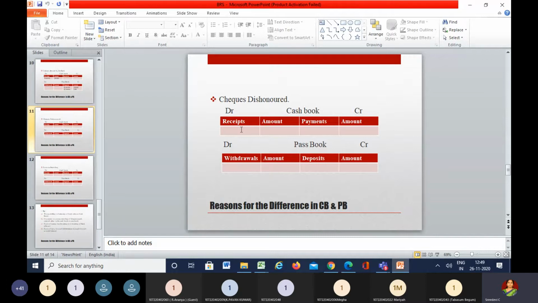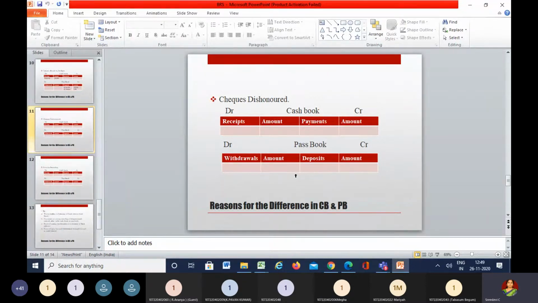And whenever the information about the dishonoring of the checks is sent to the proprietor, if it is sent much before the date of preparing the bank reconciliation statement, then immediately we will show it on the credit side as dishonored. If the information is sent after you prepare the bank reconciliation statement, then there will be a difference between the cash book and the passbook. Is it clear? Can I have some response? Is it clear? Yes, ma'am. Yes, ma'am. Okay.